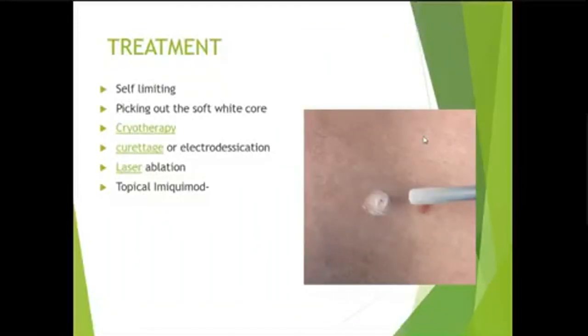Treatment of molluscum contagiosum in children: usually molluscum are self-limiting. They may go away spontaneously within 5 to 6 months. They may be treated by picking out the soft white core. The other treatment options are cryotherapy with liquid nitrogen, curettage, destruction by cautery or by laser, and topical imiquimod. Topical imiquimod is an immunomodulator drug.